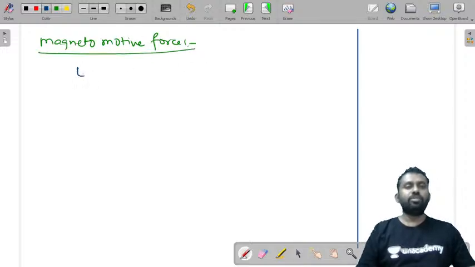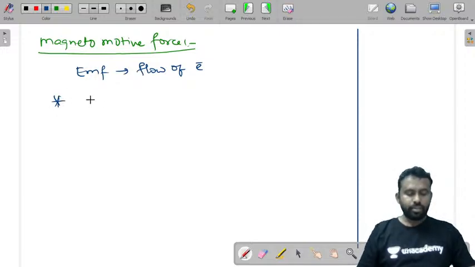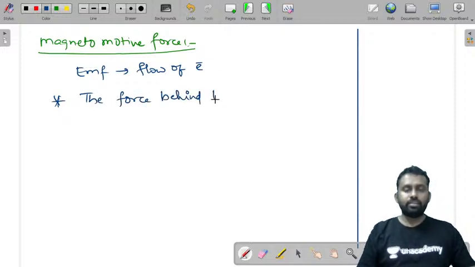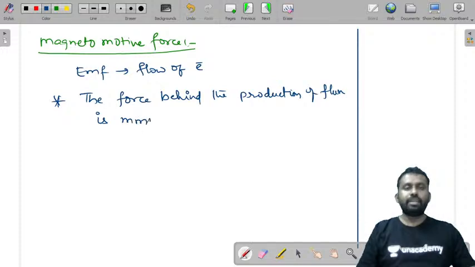Like we have electromotive force, the reason behind the flow of electrons, similarly the force behind the production of flux is called magnetomotive force, MMF.